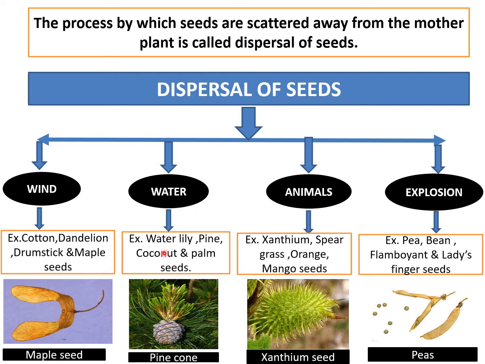Then by water: water lily, pine, coconut, palm seeds. Then animals: xanthium, speargrass, orange, mango seeds. Then by explosion: pea, bean, flamboyant, and lady's finger seeds. So these are some of the examples which you should remember. I hope you have understood what is dispersal, and please go through the chapter once more and try to understand.